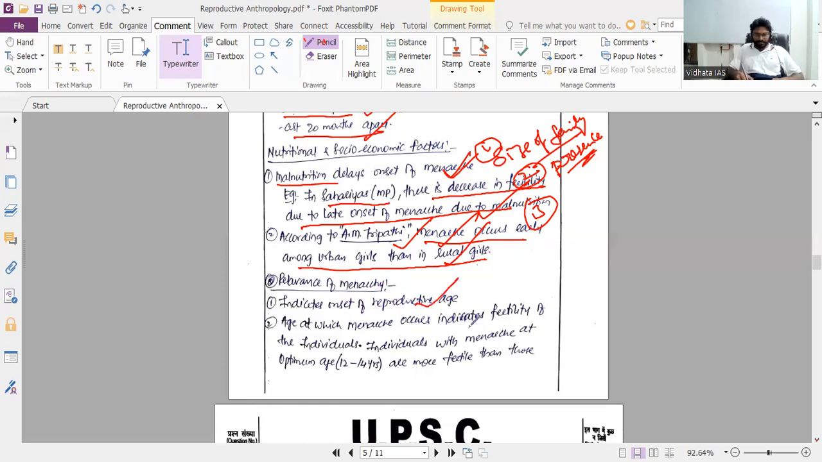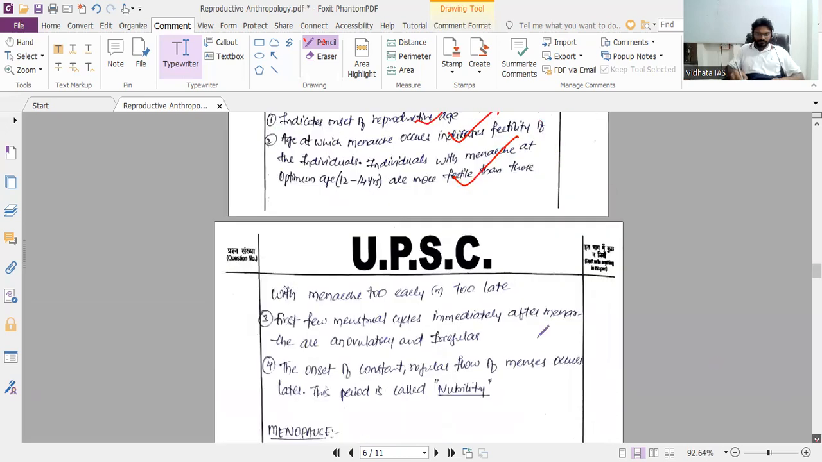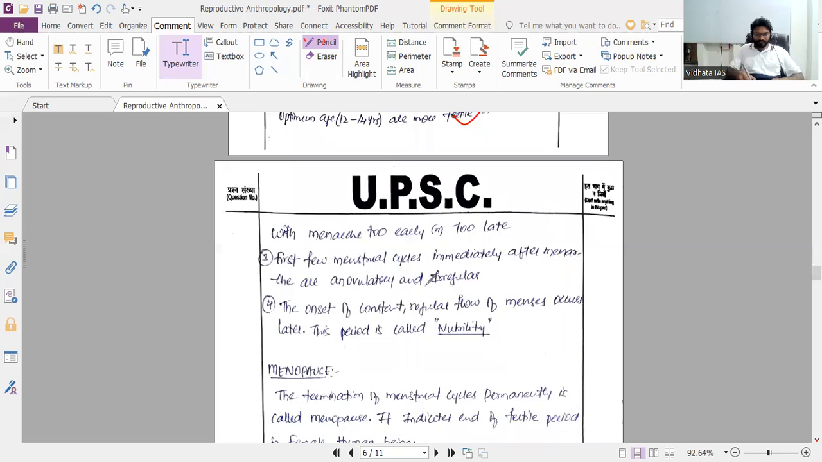Menarche indicates the onset of reproductive age. The age at which menarche occurs indicates the fertility of an individual. Individuals with menarche at the optimum age are more fertile than those with late menarche. The first few menstrual cycles immediately after menarche are anovulatory and so not useful for fertilization. The onset of regular ovulation occurs later.